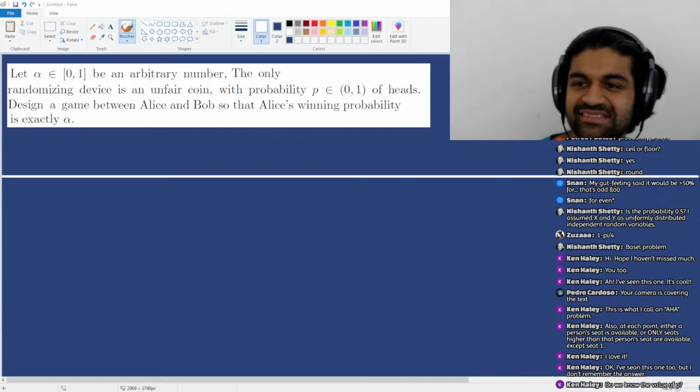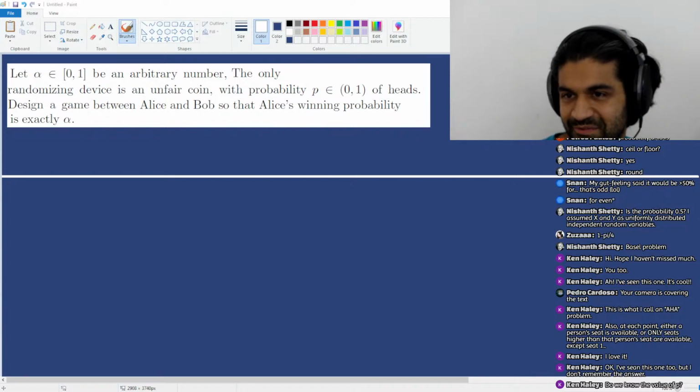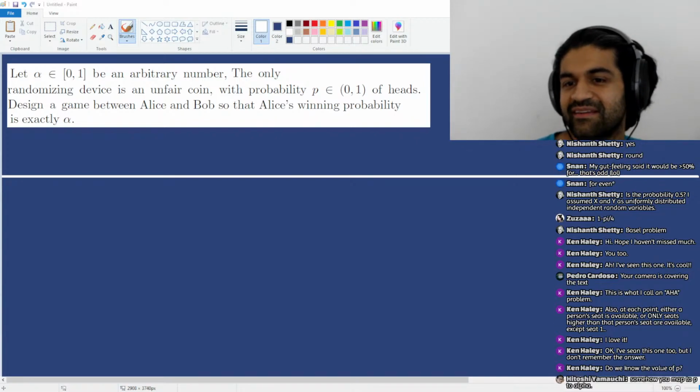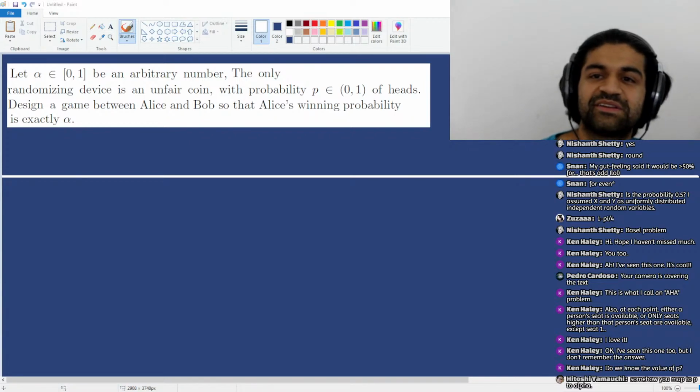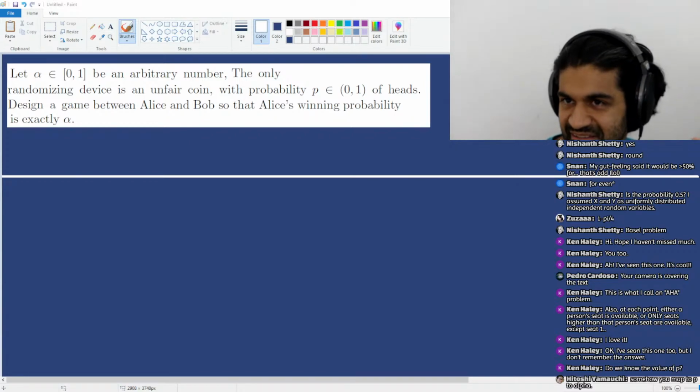Well, if you take an unfair coin, you can flip it until you get a heads-tails or a tails-heads. So you can take any unfair coin and flip it until you get a heads-tails versus a tails-heads.